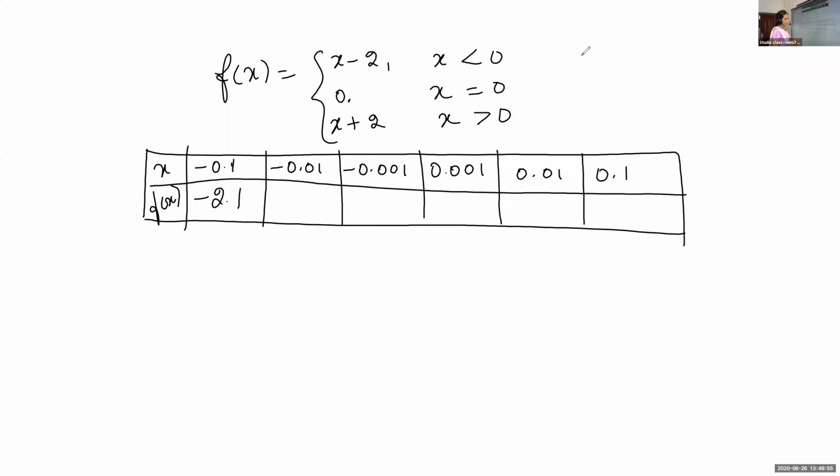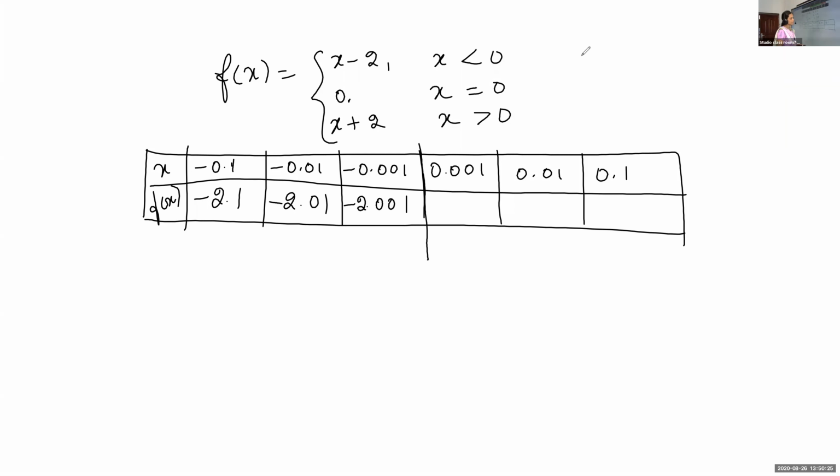Okay, Aryan. Minus 0.01. Minus 2.001. Minus 2.01. Okay, for the next one only you will get minus 2.001. Okay, correct. Next, let me ask you.